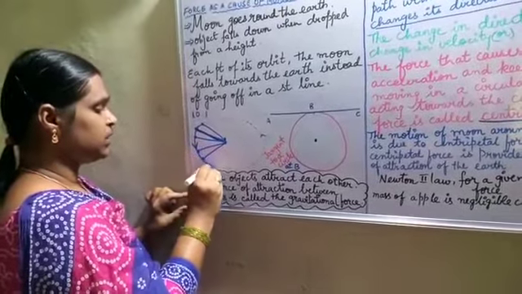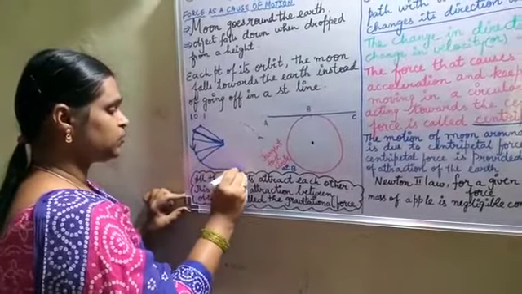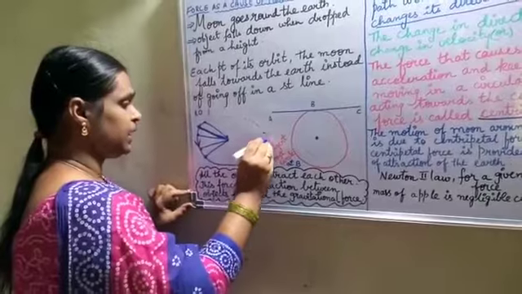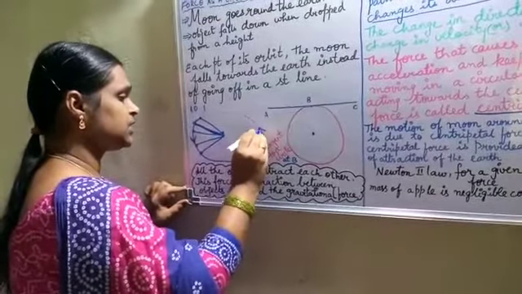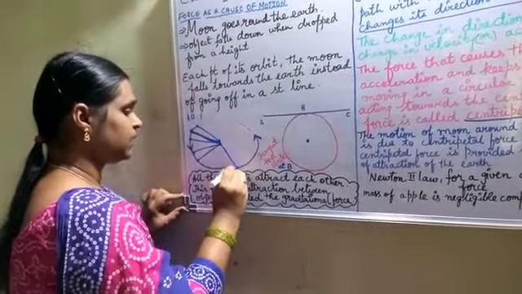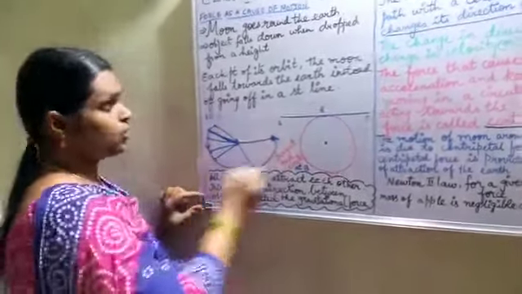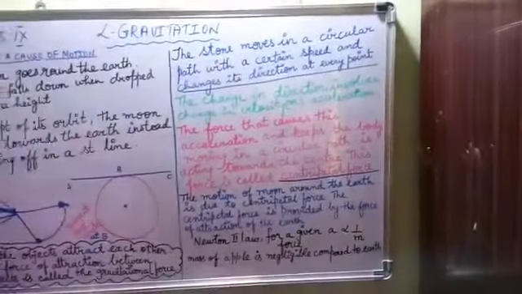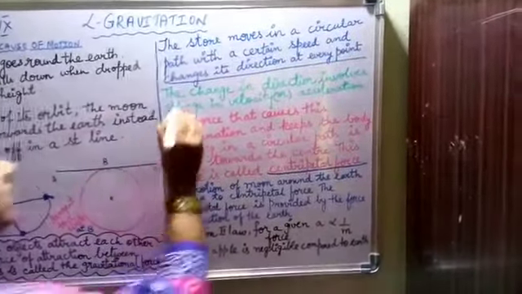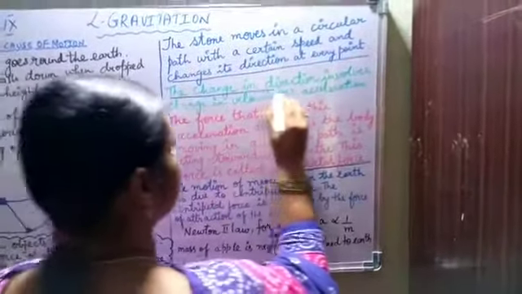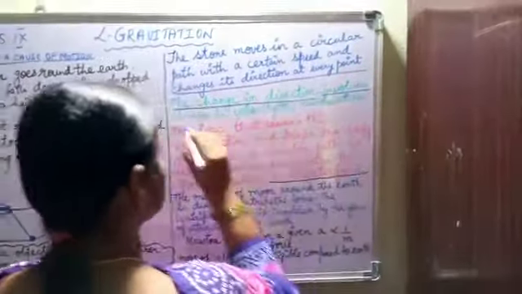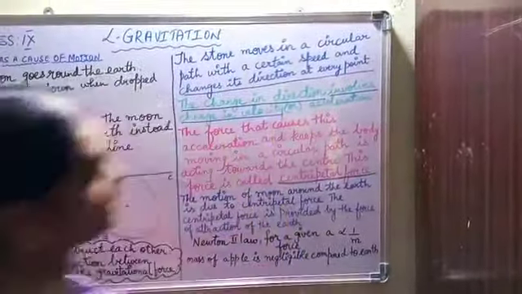It is moving with a certain speed and at every point it is changing its direction. When you take it here, the direction will be like this. When you take it here, the direction is like this. So at every point it changes its direction. This change in the direction involves change in velocity.